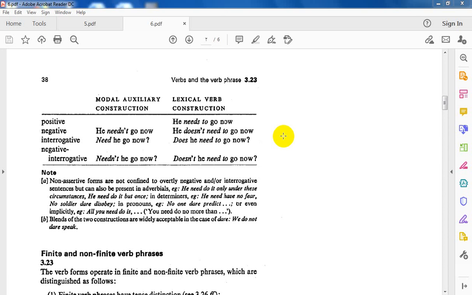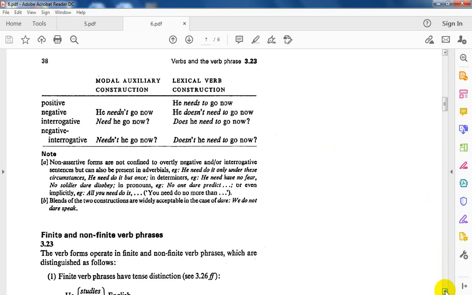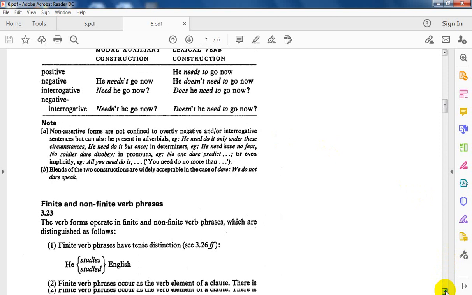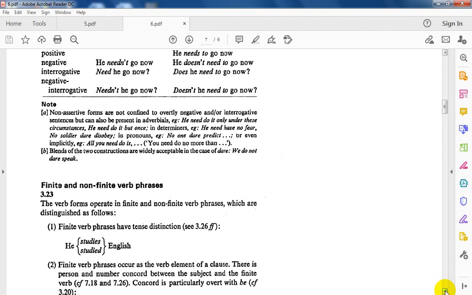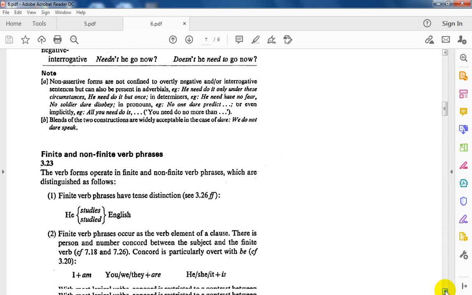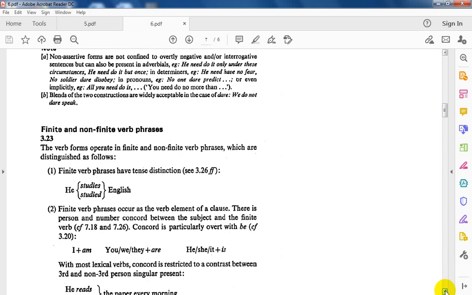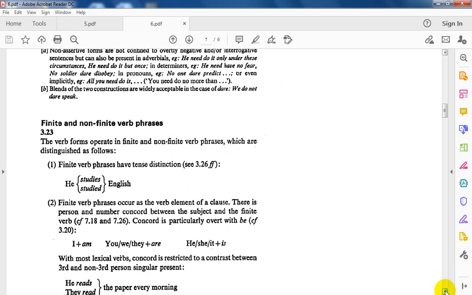At the beginning of the previous chapter, we dealt with what are called finite and non-finite phrases, if you remember. We said that the verb as an element of the sentence is always realized as a verb phrase, whether finite or non-finite. Here let us see how the verb forms operate in finite and non-finite verb phrases, which are distinguished as follows. From the beginning, how to distinguish between finite and non-finite.